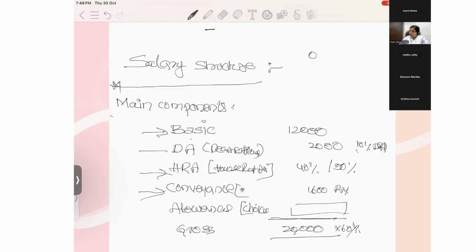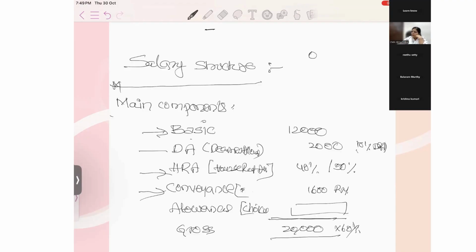You know the difference between metropolitan cities and non-metropolitan cities? Anyone? Yes, ma'am, just tell me. Metro is Kolkata, Mumbai, Delhi. Non-metro means Hyderabad, Bangalore. These all come under non-metro. Very good answer, Krishna Kumari. So metropolitan cities and non-metropolitan cities.